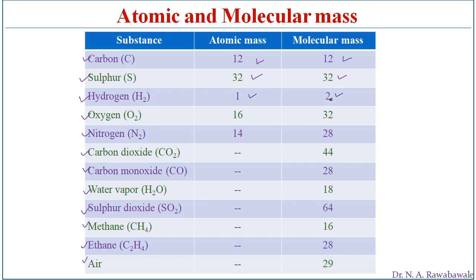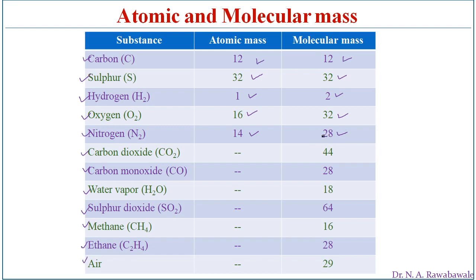So atomically we represent it as H, and molecularly H2, one molecule contains two atoms of hydrogen, so molecular mass is 2, atomic mass is 1. Oxygen has got atomic mass 16, molecular mass 32. Nitrogen is having atomic mass 14, molecular mass 28.